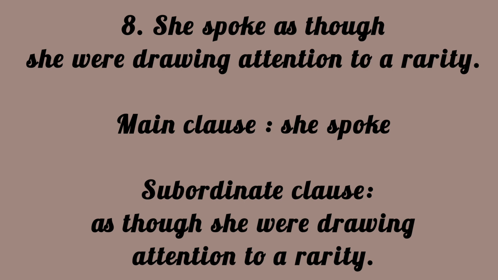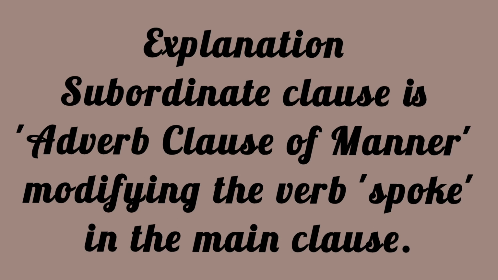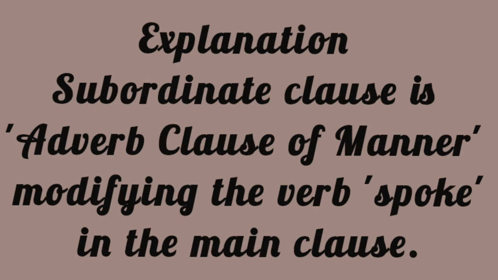Eighth, she spoke as though she were drawing attention to a rarity. Main clause: she spoke. Subordinate clause: as though she were drawing attention to a rarity. Explanation: the subordinate clause is an adverb clause of manner modifying the verb spoke in the main clause. Note that here the subordinator is as though, but you have to concentrate on as, not though.